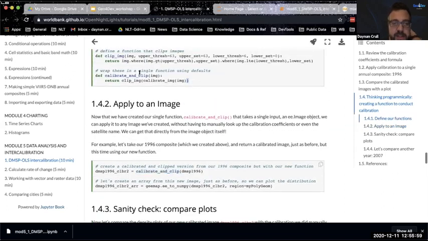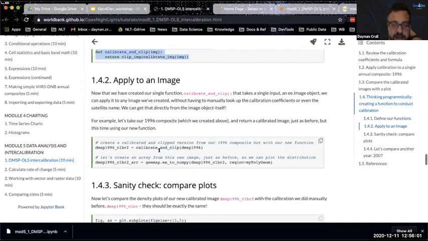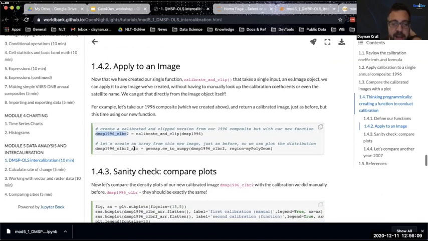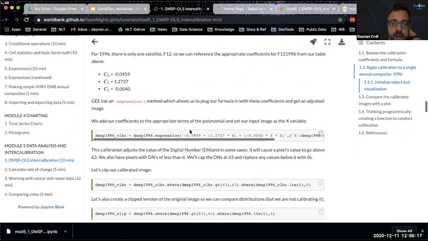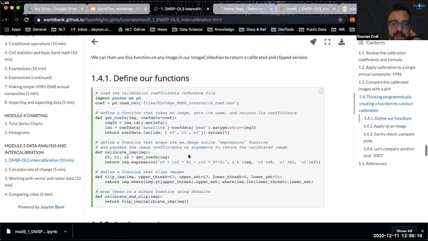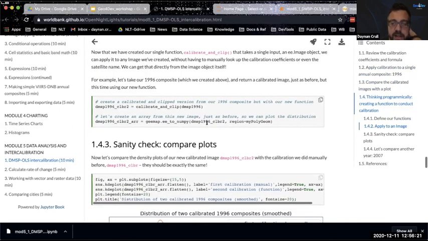that's the image. Those are the functions that we just created, and I'm going to apply that to my 1996 composite. What I'm going to get is a calibrated image that is clipped and ready to go. And I can also, as I've done before, pass this. So this is the exact same process that we did manually through the expression by hand typing it out like that, right? But this time we're using our functions that we just created.